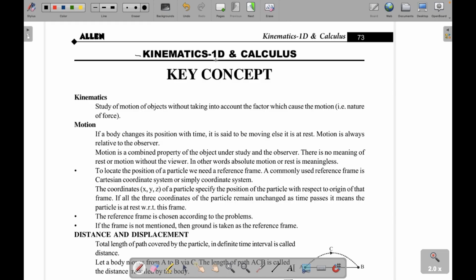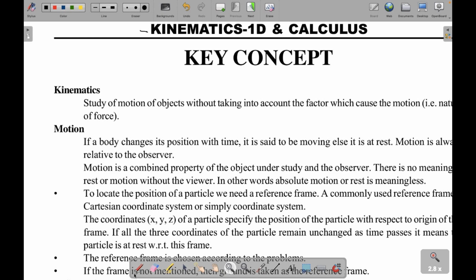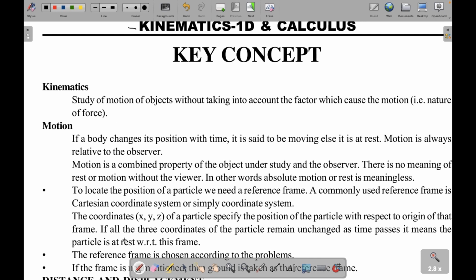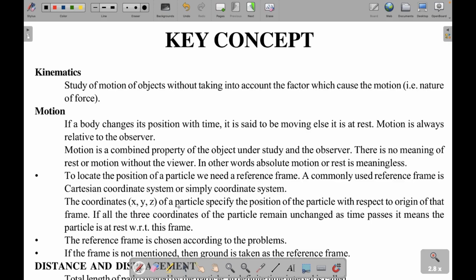In 1D you'll be studying motion in a straight line. In kinematics 2D you'll be studying motion in a plane, and there you have the topic called projectile motion. I think you had shared a question on projectile motion previously, and we discussed the concept of range and maximum height. From the perspective of JEE, both these topics are very important.